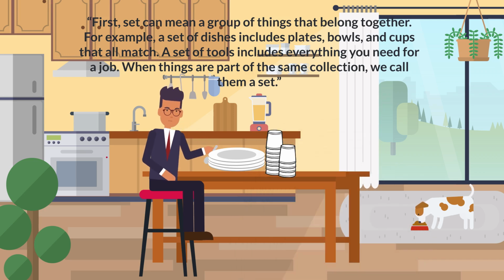First, set can mean a group of things that belong together. For example, a set of dishes includes plates, bowls, and cups that all match. A set of tools includes everything you need for a certain task. When things are part of the same collection, we can call them a set.